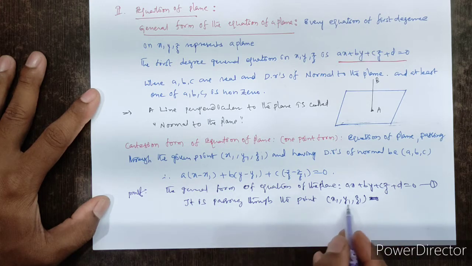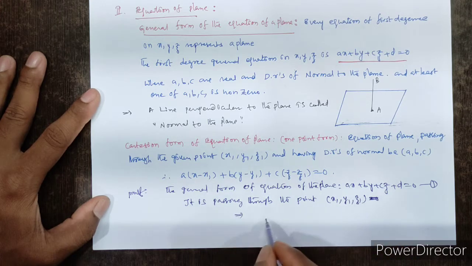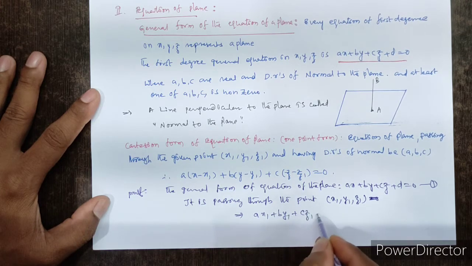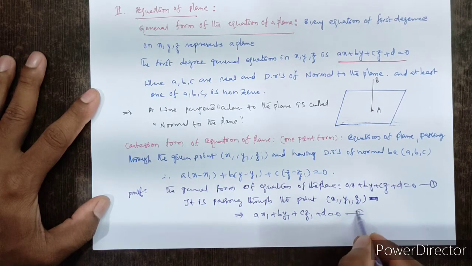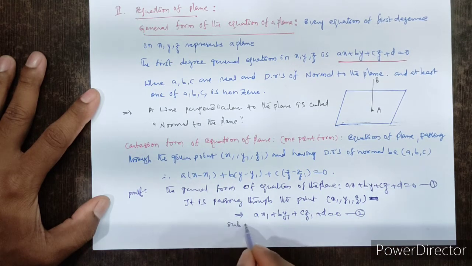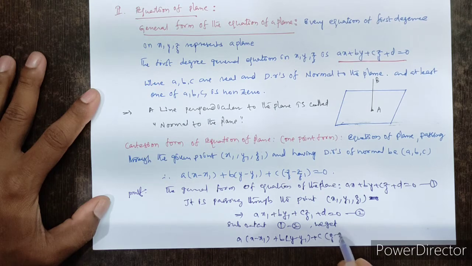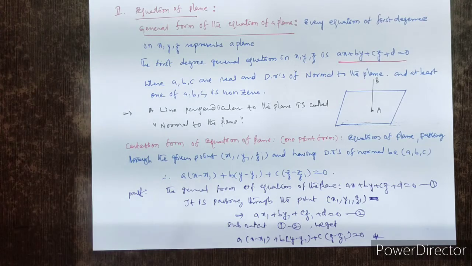So passing means automatically we will get ax1 plus by1 plus cz1 plus d equal to 0. This is the second. Subtract 1 minus 2. We get a(x minus x1) plus b(y minus y1) plus c(z minus z1) equal to 0, which is the required form of equation of plane.